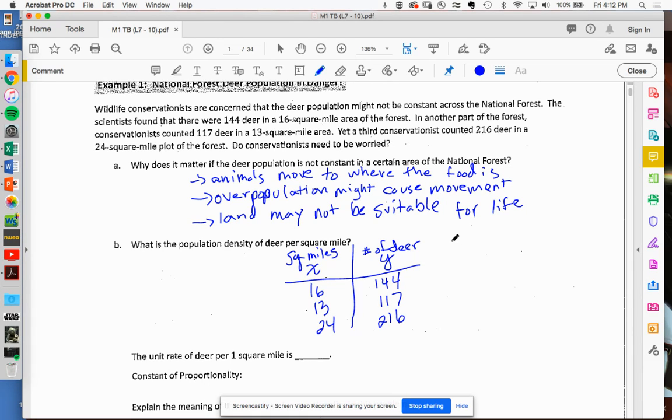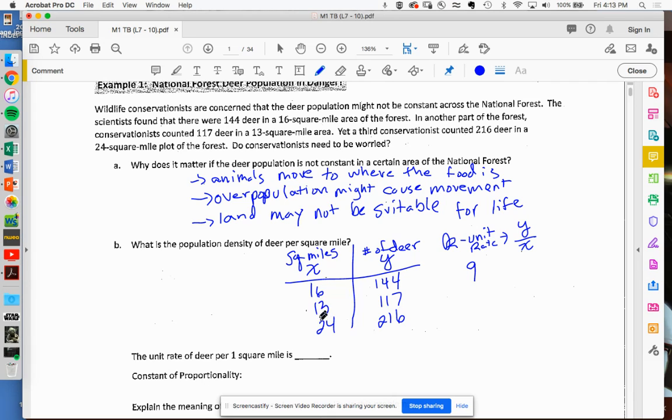Now what we're going to do is find our K value, which now has a new name. We did call it before the unit rate, right? But now we're going to have it as a fraction. We've seen this kind of before, but it's Y over X. So now what you're going to do is take 144 divided by 16. Do that quick in your calculator. You should get 9. Now do 117 divided by 13.